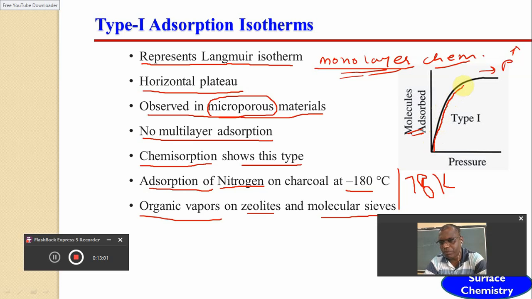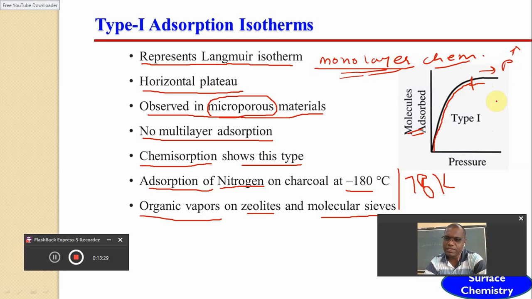After the formation of a single layer, there is no formation of another layer, as all the sites of the adsorbent are occupied by adsorbate molecules, and hence with more increase of pressure, there is still no increase in the amount of gas adsorbed.